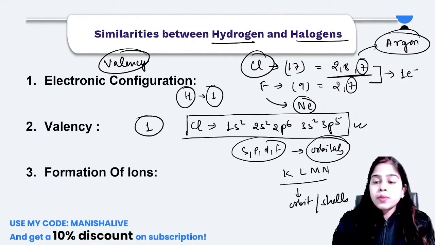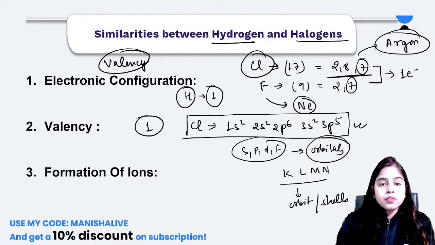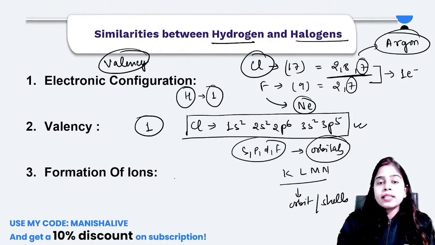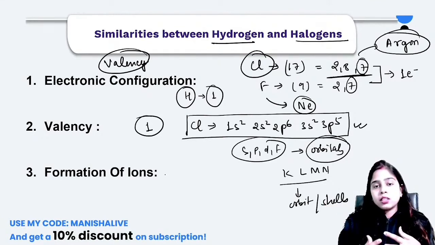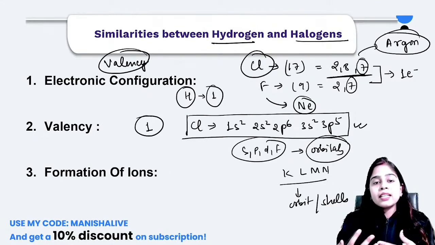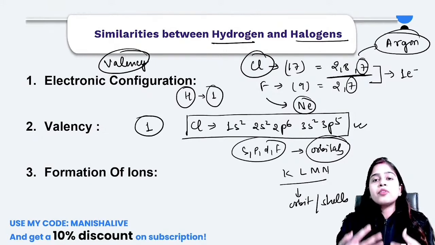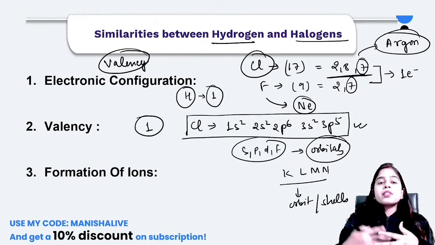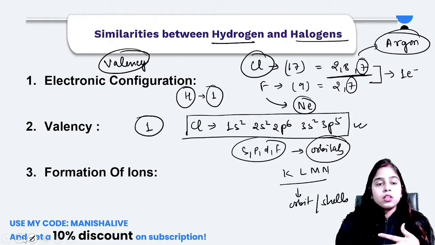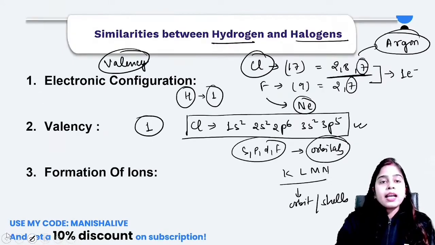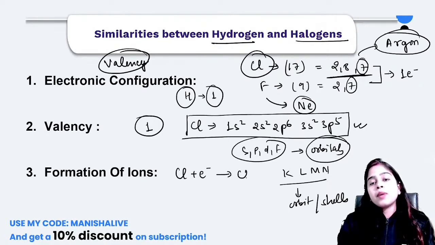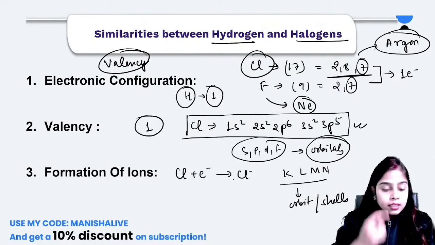Now, if we talk about the formation of ions, you can see that generally non-metals, that is group 17 elements, have a tendency to accept electrons. Yes, they are electronegative in nature. They have strong affinity for electrons. So I can say here that chlorine will gain one electron and form a negative ion.